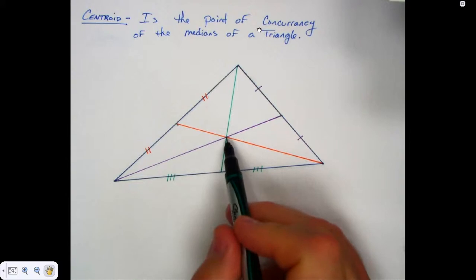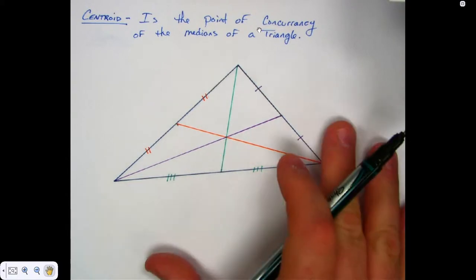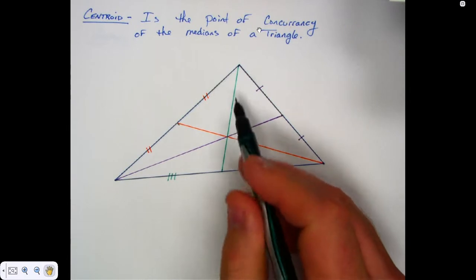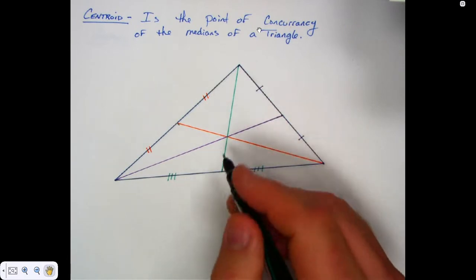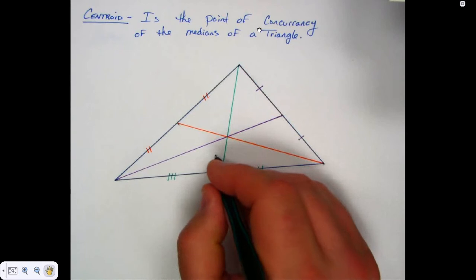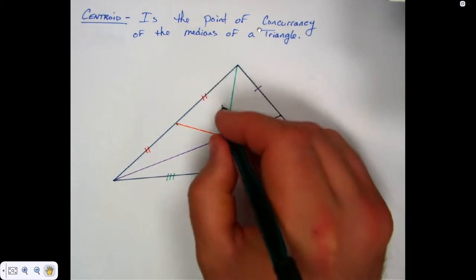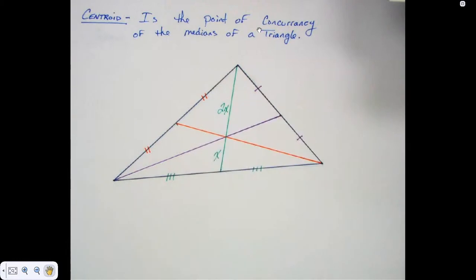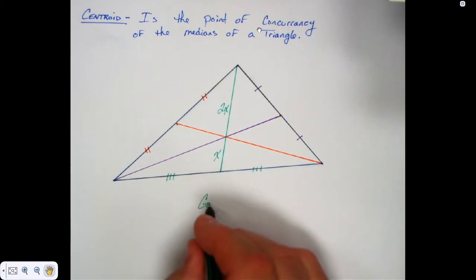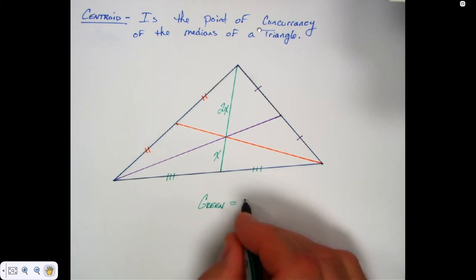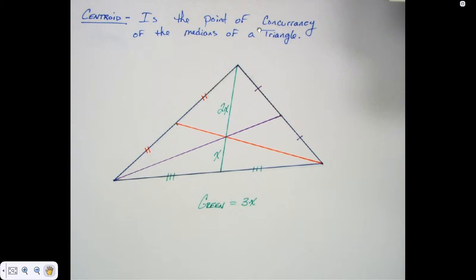This centroid, this green, let's look at the green one. It cuts it into two parts, doesn't it? Yeah. It turns out, if this bottom part was x, you know what the top part is? It's 2x. So what would that make the whole green line then be? Green segment, I mean. Very good.